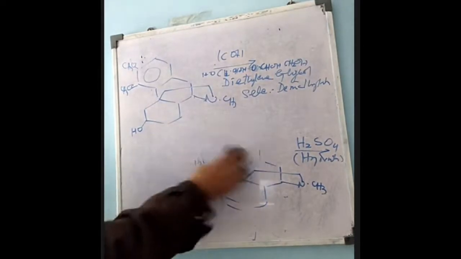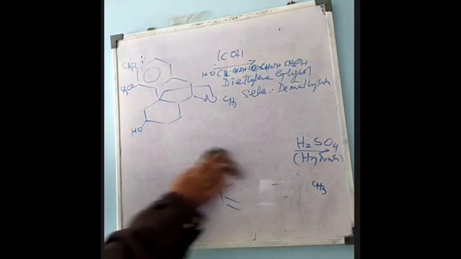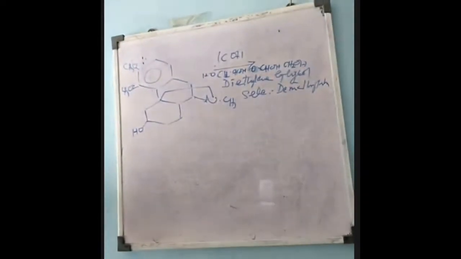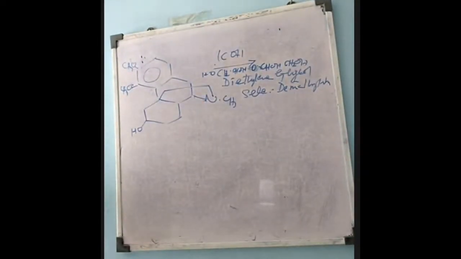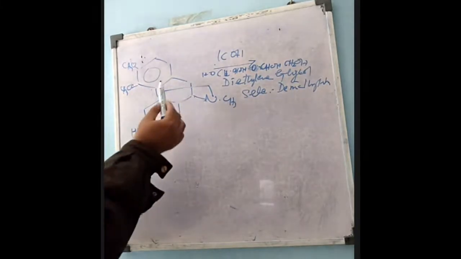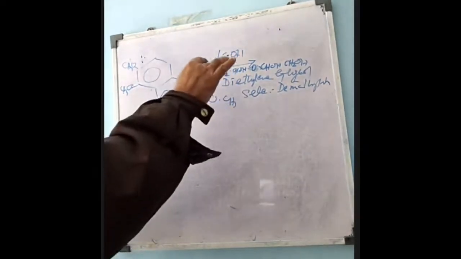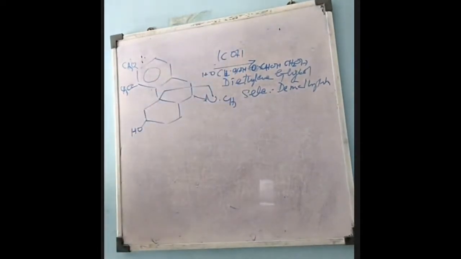Now, what is the function of this? If you treat this whole compound with sodium hydroxide directly in aqueous solution, then sodium hydroxide or potassium hydroxide, both are strong bases, so hydrolysis will take place and both methyl groups will be removed, that is demethylation will take place. But when potassium hydroxide is treated with this compound in presence of diethylene glycol, this will reduce its activity, so it will be deactivated. In this case, what happens? Selective demethylation will take place.